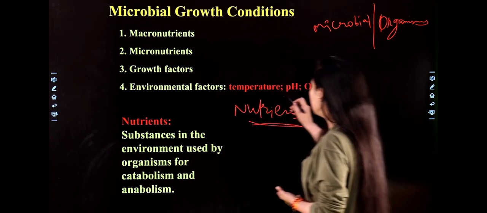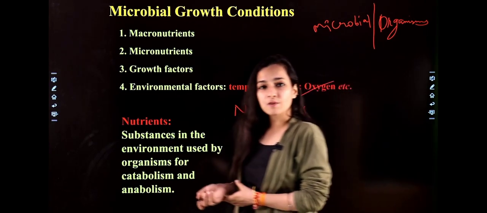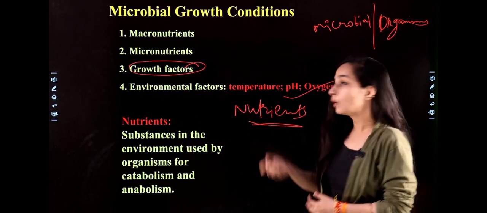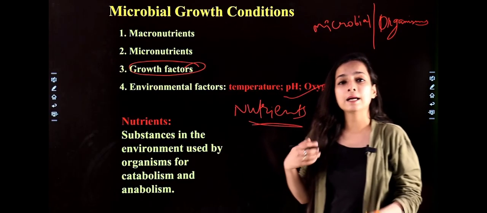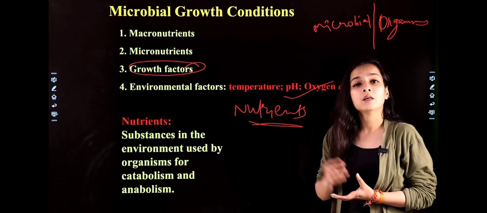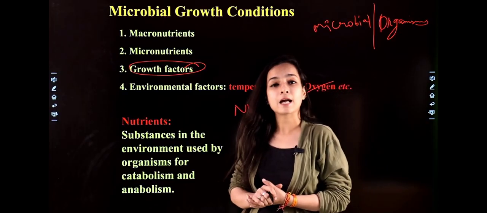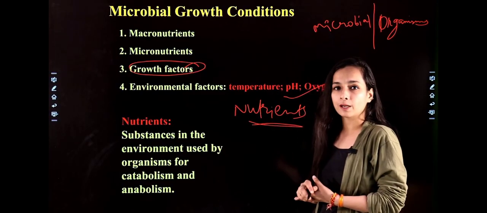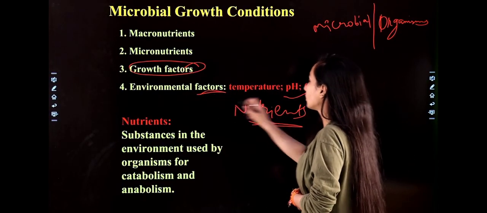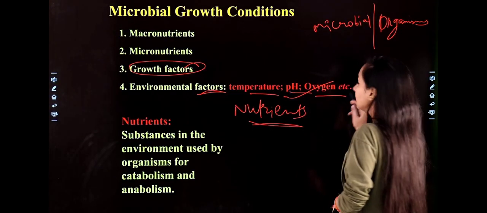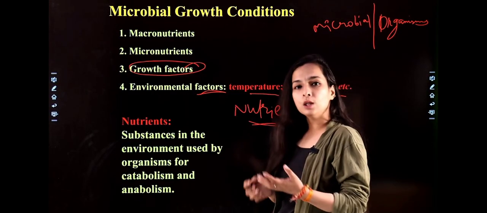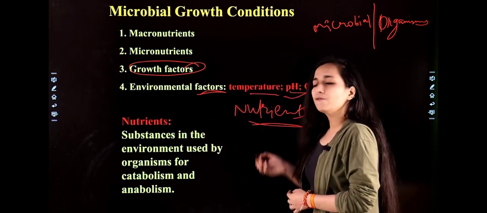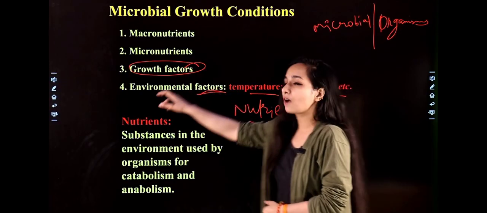After that, environmental factors. What are the environmental factors? Growth factors consider all the things like what type of media you are using, how you are providing nutrition to the organisms, and what things you are using for providing different conditions for the growth of microbes, right? So next is your environmental factors. All the things like temperature, pH, oxygen, nitrogen, sulfur provided to the organism for their growth are considered under environmental factors.